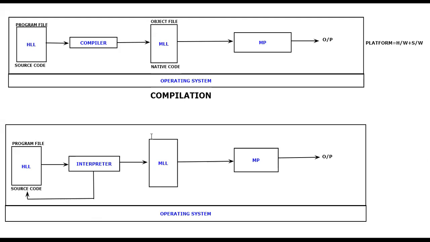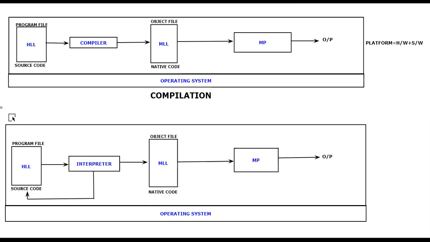So let us give some name for this as well. Again, this happens to be the object file. Not only the object file, I am going to tell this happens to be the native code, to bring the similarity between the above diagram and this one. So native code is also present here.